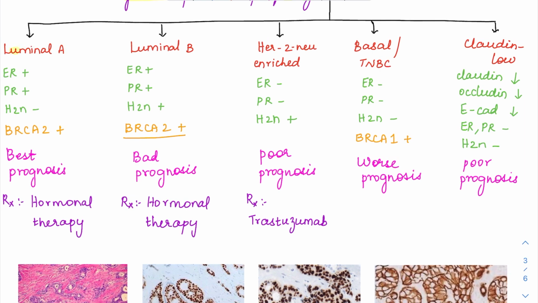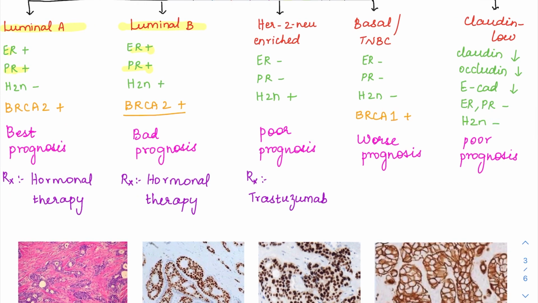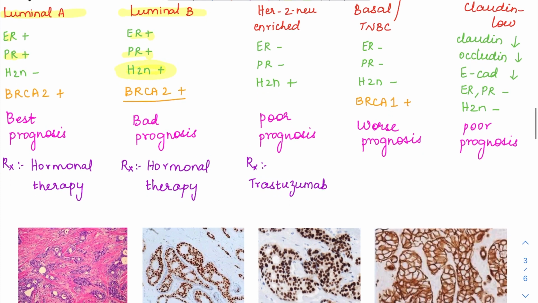So in luminal A and luminal B, both will have the ER/PR positivity. Usually PR will be negative in luminal A, but still ER/PR positivity is seen in luminal A and B. But in luminal B, it is also going to have HER2/neu positivity. So HER2/neu is going to be negative in luminal A and positive in luminal B. And luminal A and B are going to be associated with BRCA mutations. So BRCA mutations can be seen in luminal types. So BRCA2 is responsible for male breast cancer also. Okay, so male breast cancer is usually associated with luminal B type especially.